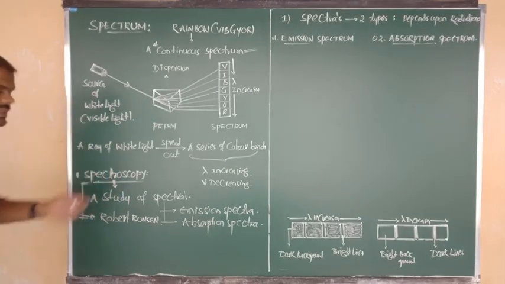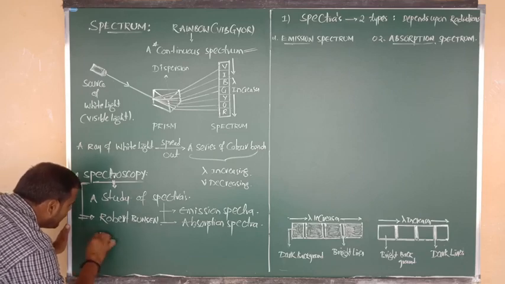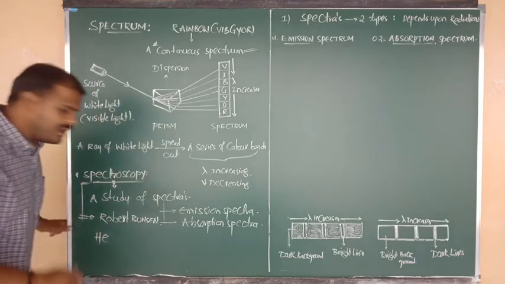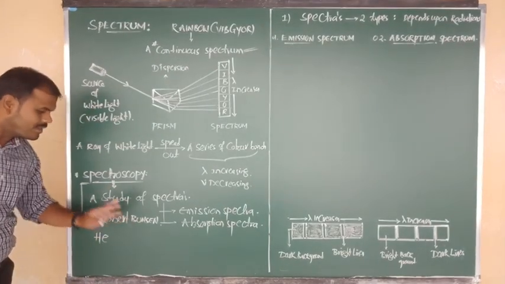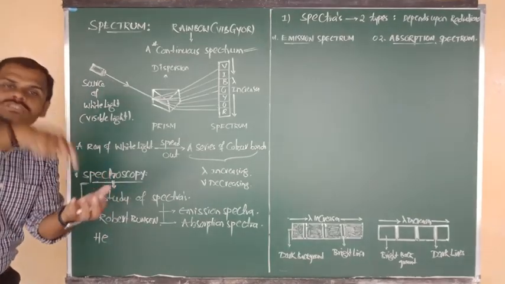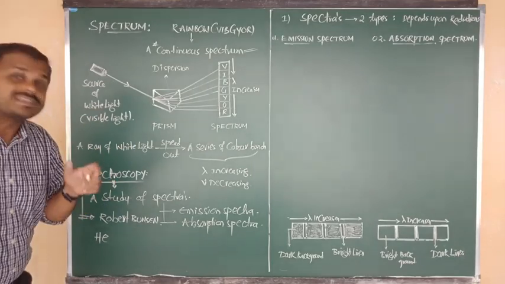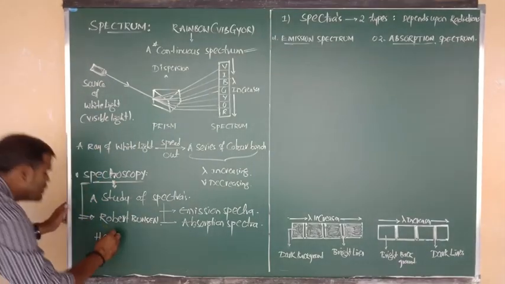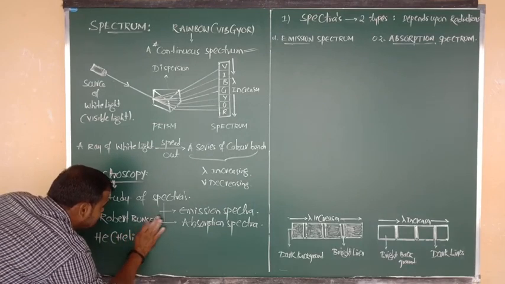The elements are, one is helium. Helium was discovered by the spectroscopic concept by whom? Robert Bunsen. But it was discovered from a source, the source being Helios. So what is the source of helium? The source of helium is known as Helios.